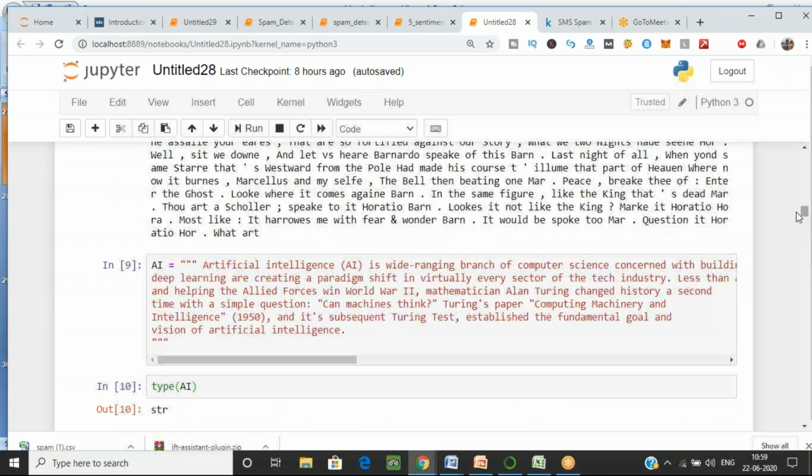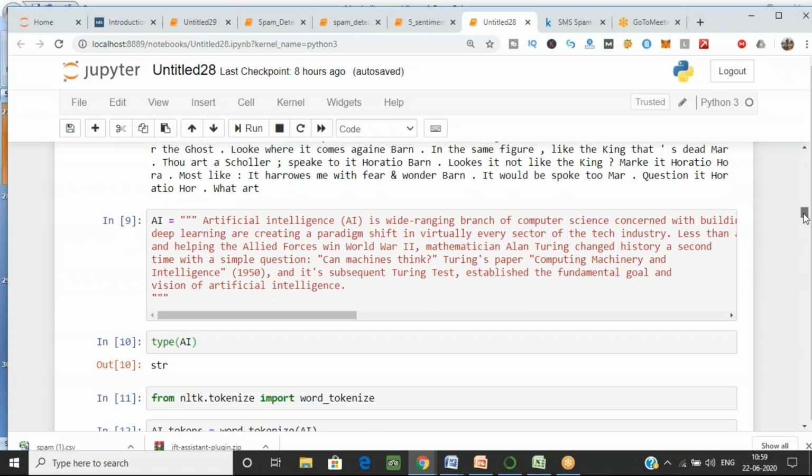Now earlier what I have shown you is that from the inbuilt libraries, we are using one text file, and we are using the text file for tokenization. Now I have my own data. So this is my own data which I have written about artificial intelligence, and I have just stored it in the variable AI. Now I want to divide it into tokens, right? If I want to divide it into tokens, that is, word format, what you have to do, see over here.